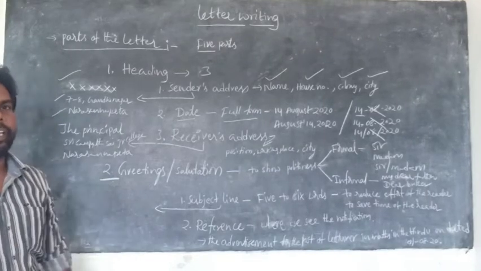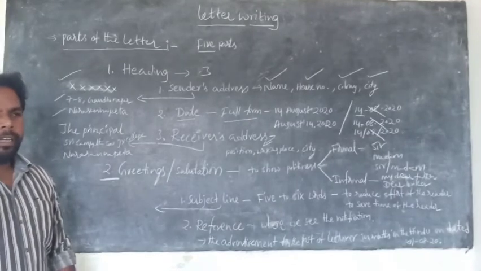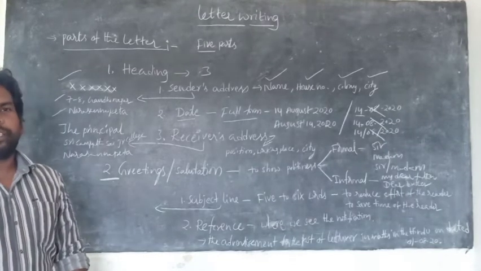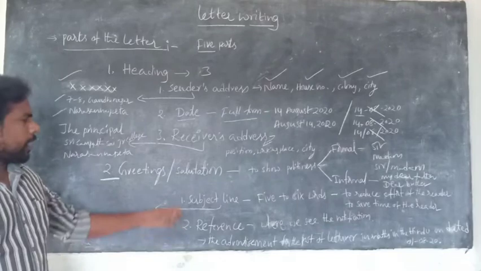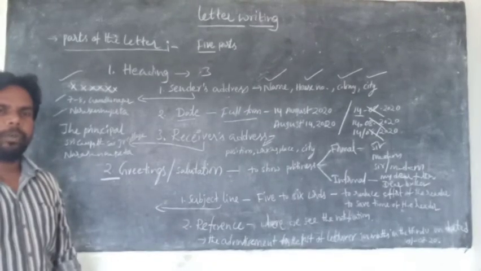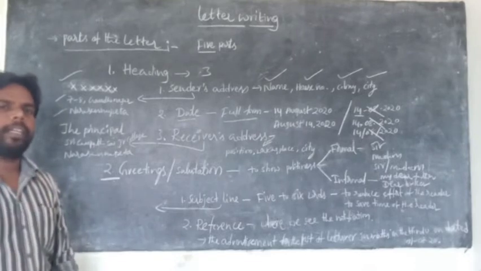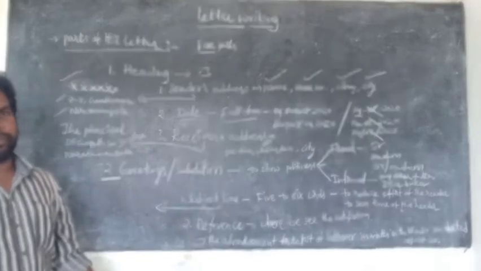For example, if you write a letter to the principal for getting TC, conduct certificate and bona fide certificate, the subject line must be: requesting him to issue TC, bona fide and conduct certificates. That's enough.